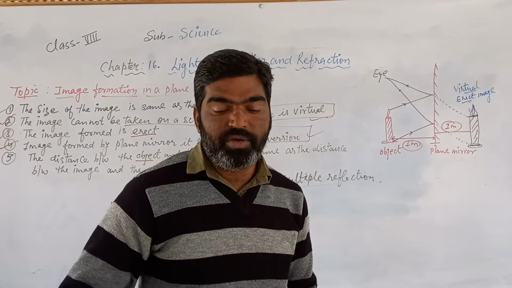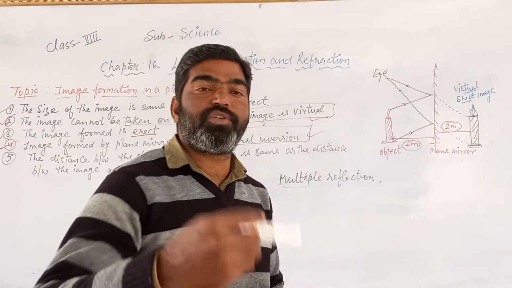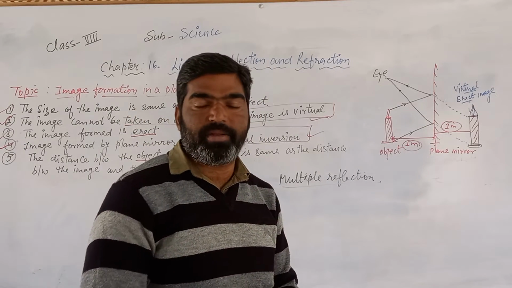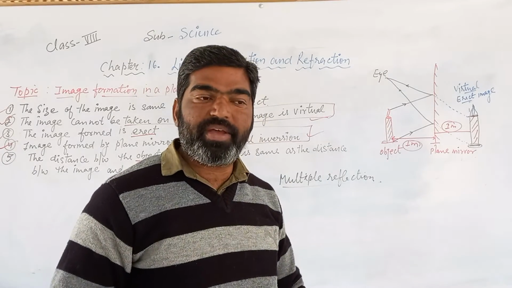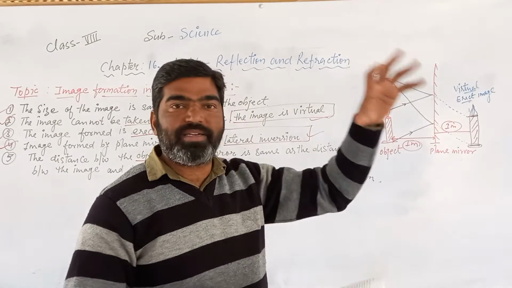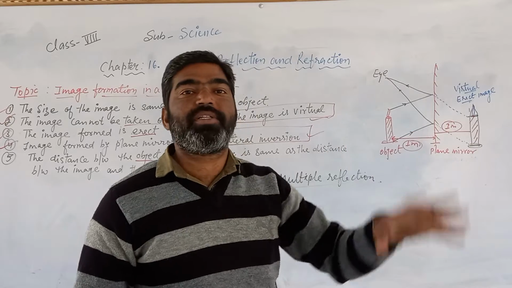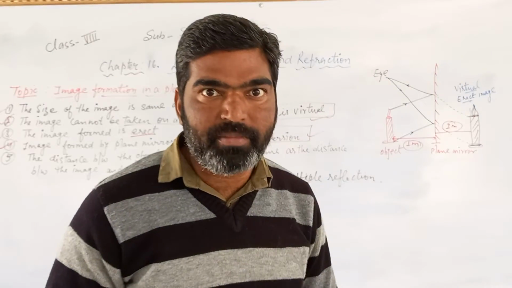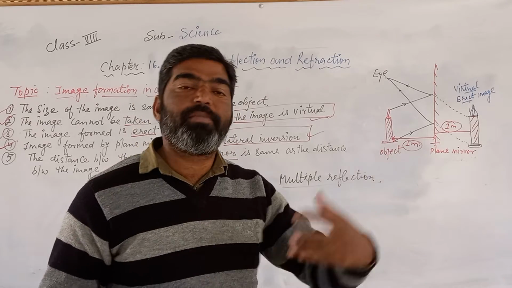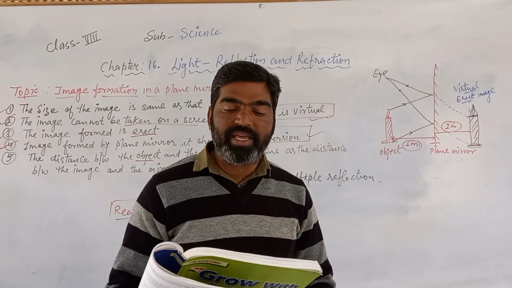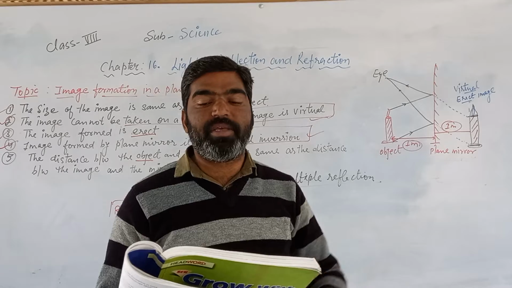Means if you visit the barber shop, if you visit a salon for hair cutting, you see different images of yourself when you are sitting on the chair. Because of what? The multiple reflection is there. Means there is more than one reflection. Multiple reflection is there, so that forms many images.